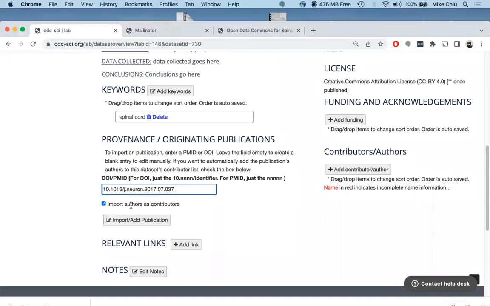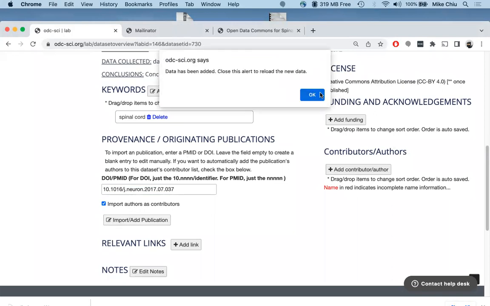And I want to import all the authors as contributors. If you don't do this, it's going to just import the publication. If you click this, then all your authors in that paper will be listed here in this contributor section. So it's a quick, very good time saver if that's what you want to do. Click this. And depending on how large or how many authors on the paper, it could take maybe a minute or so for that to actually load all the people for you. Click OK.